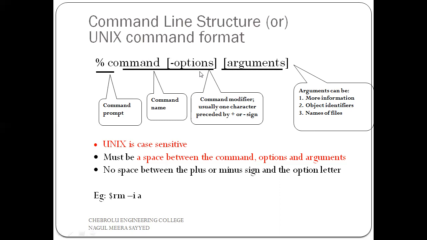Next one here is the option. This is optional. Why is it used? This option is used to give some extra features to the command. Next one is the argument. In the argument we can write file names, an object identifier, or more information about the command. So this is the simple format of our Unix commands.